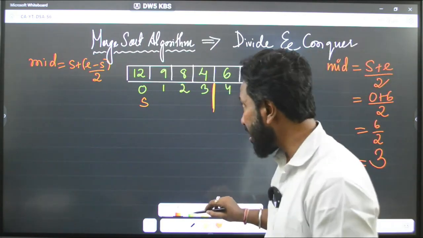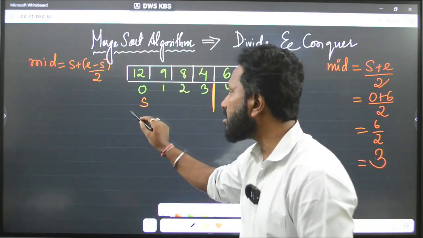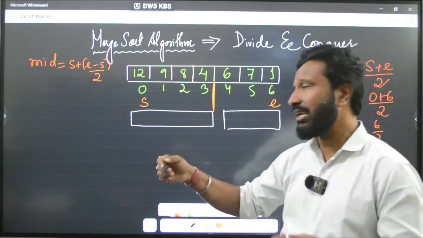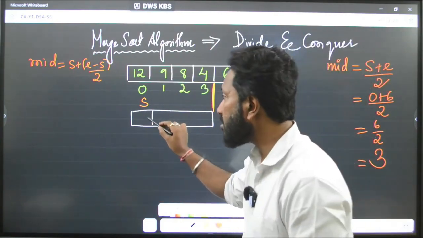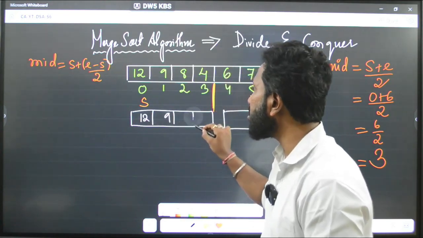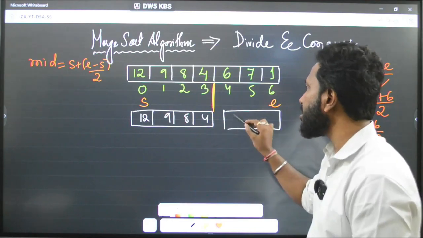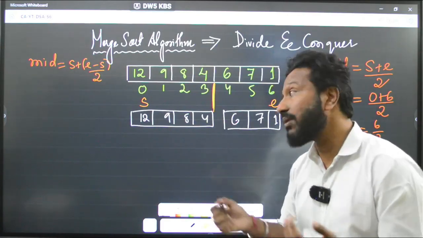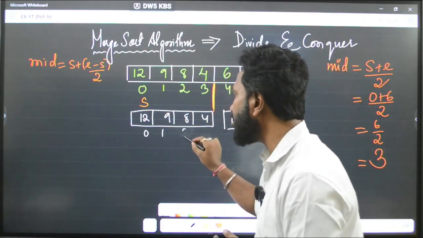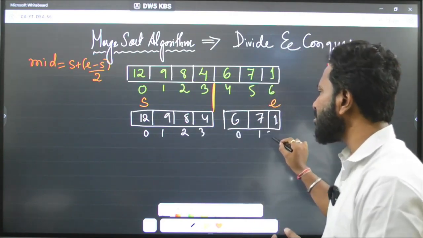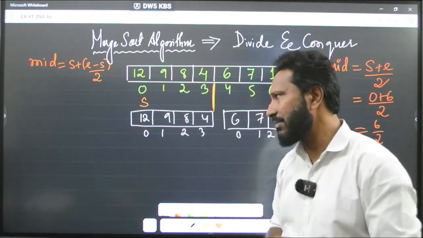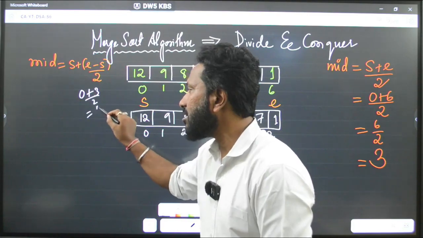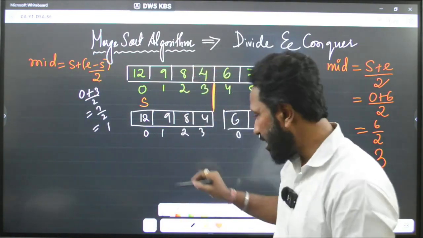So we had divided the array. Now let's write down the array like this. This will be your array again, in 2 parts. It doesn't mean it has to be equal parts only, it doesn't matter. So this is 12, 9, 8, 4, and this is 6, 7, 1. There is repetitive division. Now again you will divide: 0, 1, 2, 3, and then 0, 1, 2, or you can take 4, 5, 6, it really doesn't matter. Again this is divided, 0 plus 3 by 2, that is 3 by 2, that is 1. Again you got a mid.